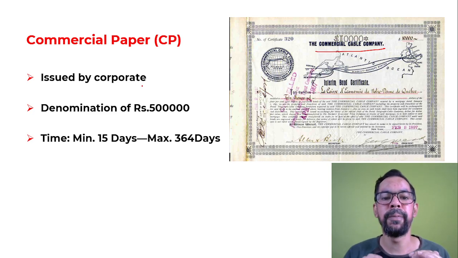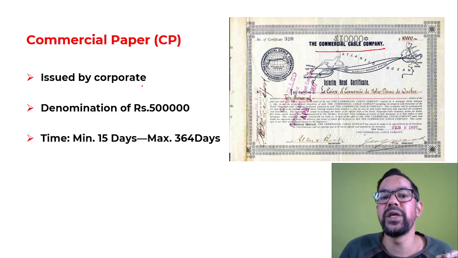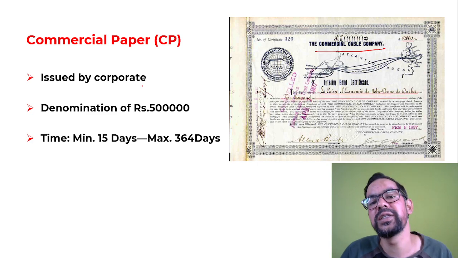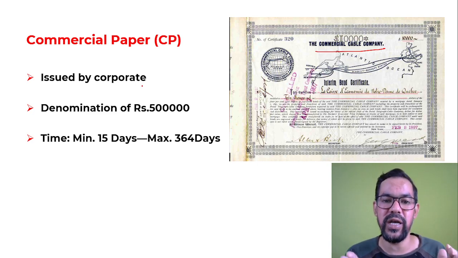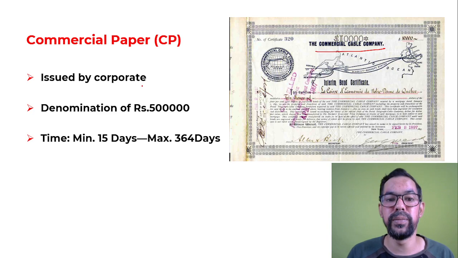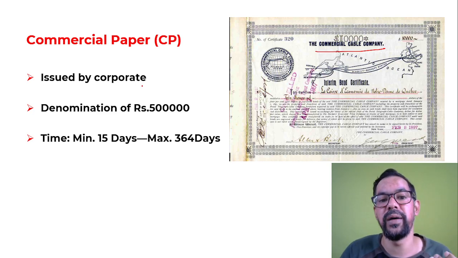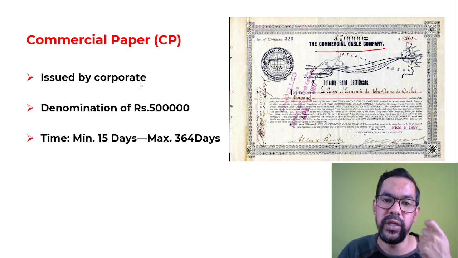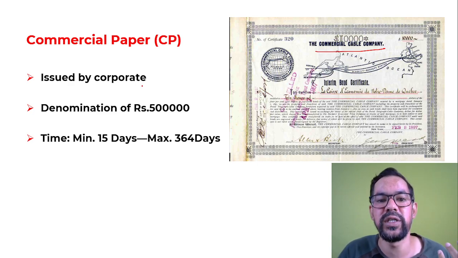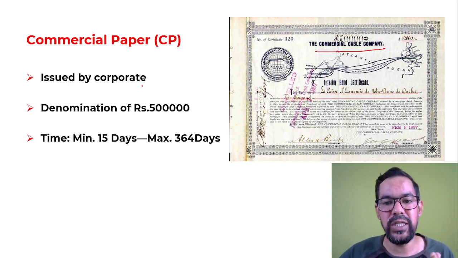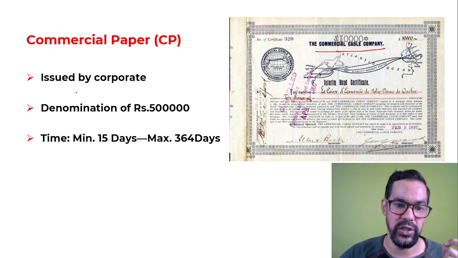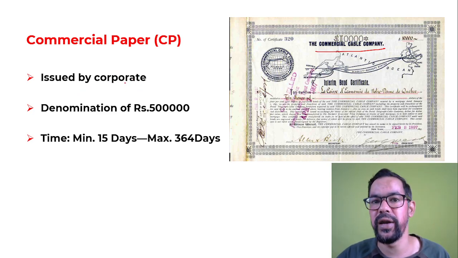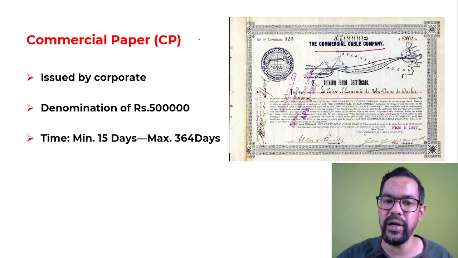Since these are issued by corporate houses or companies, there is a high chance of default. If you ask which is the highest or highly risky instrument of the money market, your answer will be commercial paper. You have so many examples where good companies, like Kingfisher Airlines and Satyam Computers, become defaulters within 2 or 3 months, when their loopholes come into the public. That's why these are very risky in nature. If they have risk, they have higher return as well. So these are highly risky instruments.